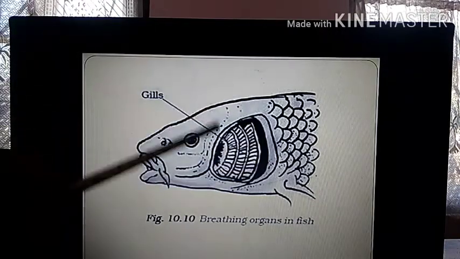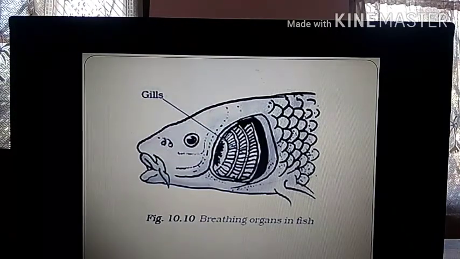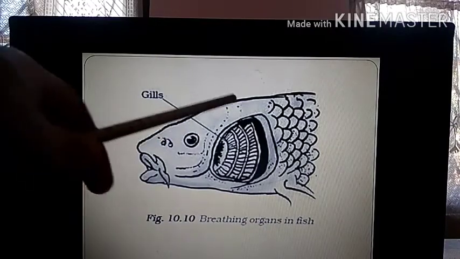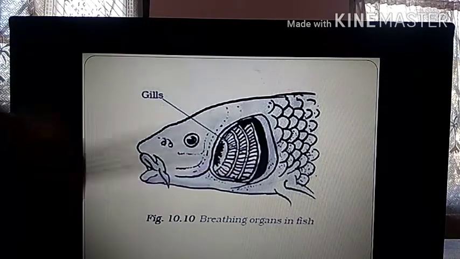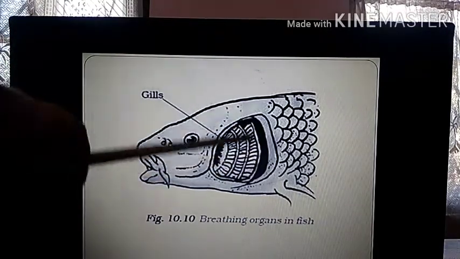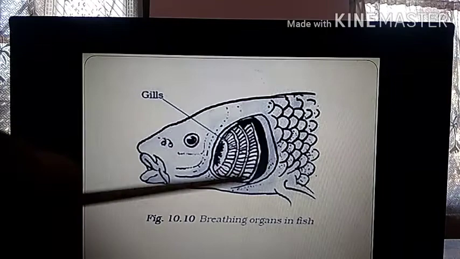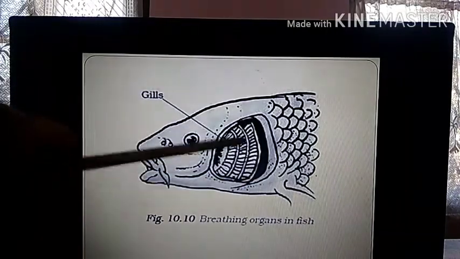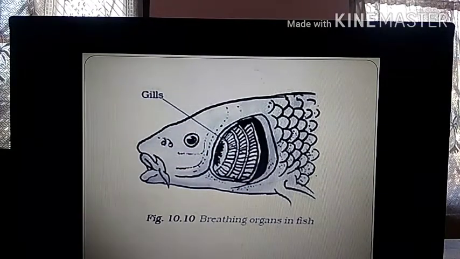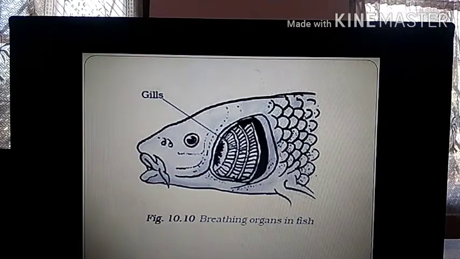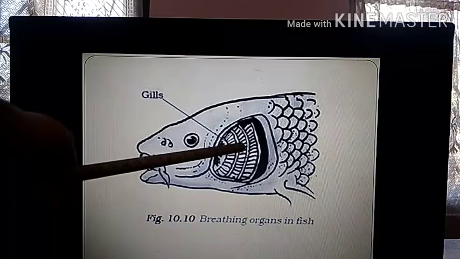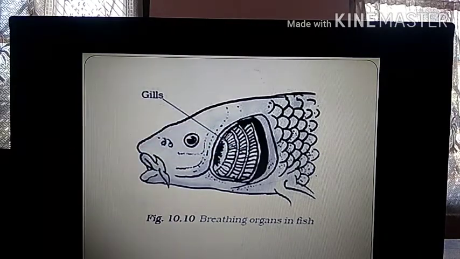When you cut a fish or when you buy a fish from the market, you can see when the fish is getting cut, in this portion you have the gills. When you remove this portion, you will see red blood in this portion, because these are the blood-rich gills, and normally we don't eat the gills, we cut them. Gills are not eaten in case of fish. We just remove them, and when you cut them, you can see that they are red in color because they are richly supplied with blood vessels. There is oxygen; it is completely filled up with oxygen.